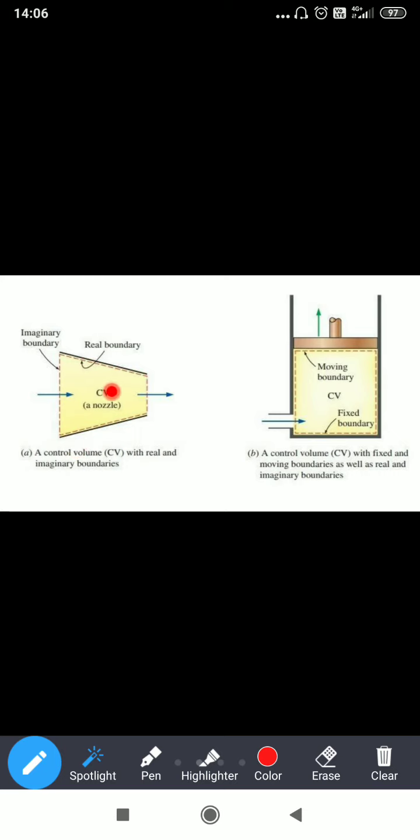This is the point you just remember: the surface of the control volume is the control surface. And this one is also an open system. Energy is coming in and work is done in this way.